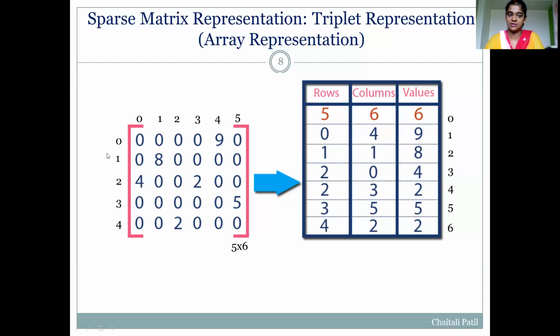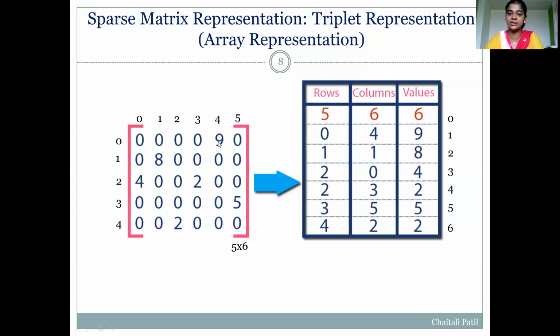Always we start from row number 0 and column number 0. So in this first row, there is only one non-zero element, and that is 9. This 9 is stored at 0th row and 4th column.